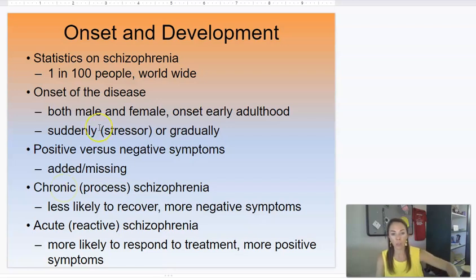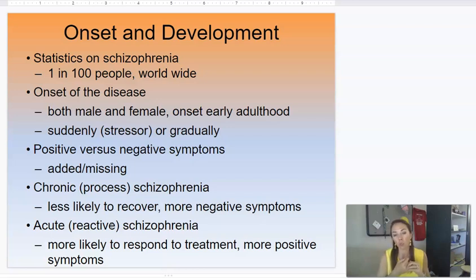So a sudden stressor that comes on and creates schizophrenia is called acute schizophrenia. It's almost like a particular moment that is very reactive to something that might have just happened. We see schizophrenia come out of very stressful situations like war, homelessness, losing your home, major loss.